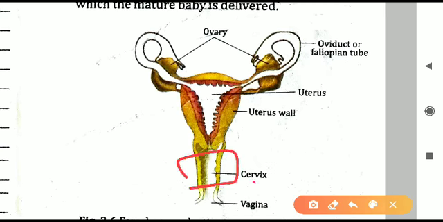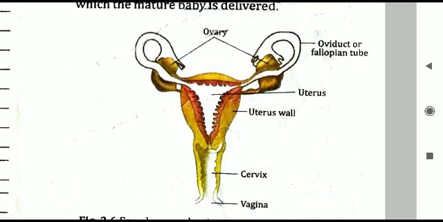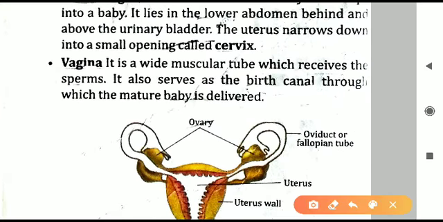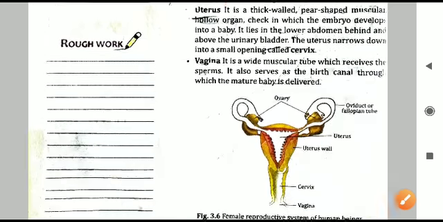there is an opening that is called as the cervix, and after that is the last part of the reproductive system that is called as the vagina. Vagina is the muscular tube, it is a wide muscular tube, and it will serve as the opening through which the sperms may enter the female reproductive system. So it receives the sperms, and also the child or the offsprings may take birth through this. It is the birth canal through which the mature baby or the offspring is delivered through the mother's body. So this is the last part of the female reproductive system.